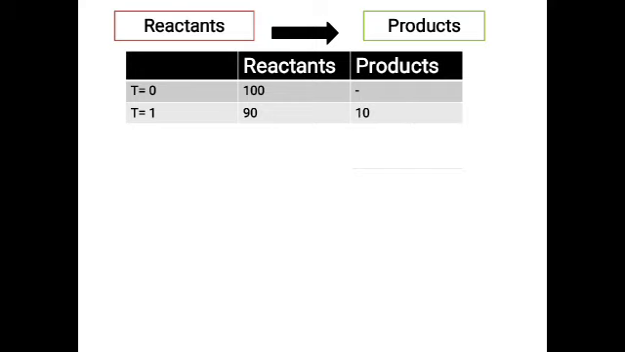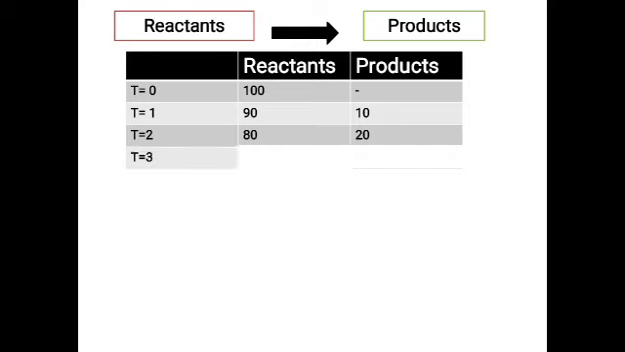Okay, so in the next period of time, that is when it is 2 seconds, you are observing that the reactant molecules are reacting and they are decreasing and the product is increasing. So here you have 80 reactant molecules and they are forming a product. So 20 molecules are there in the product. As the time increases, you will see that more and more reactants combine together.